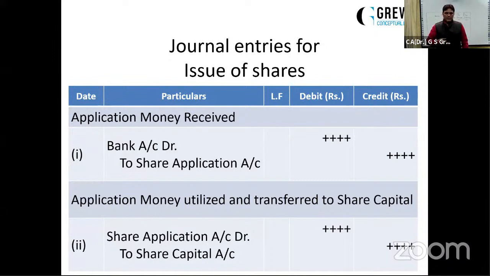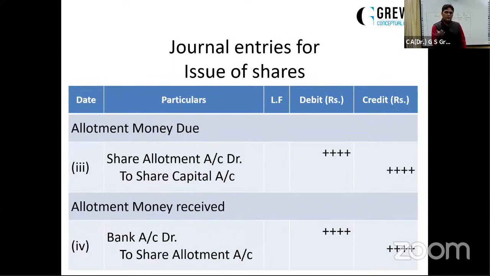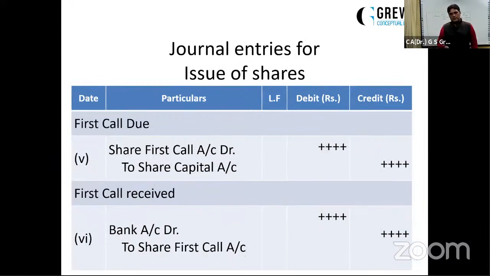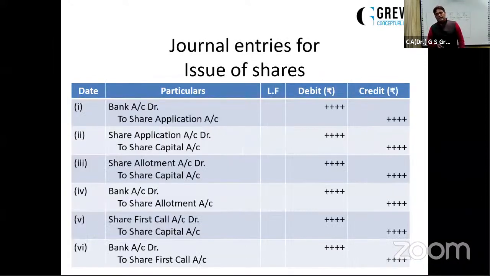But when the company has received the applications and allotment has been made, now it is restricted to a certain group of persons who have actually been offered the shares, actually been allotted the shares, and now they are the shareholders of the company, and only they will be asked for allotment, first call, and subsequent calls. In the same way, first call will be due, first call will be received, and these are the set of entries which are there in this chapter, issue of shares.